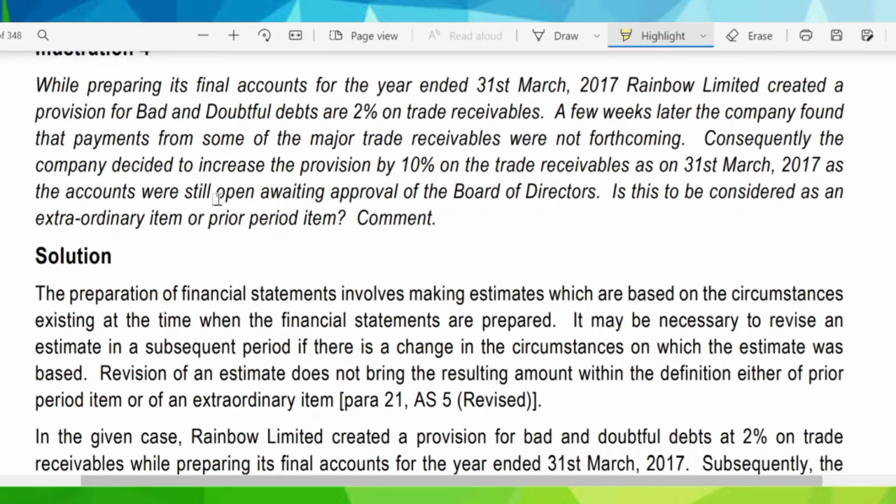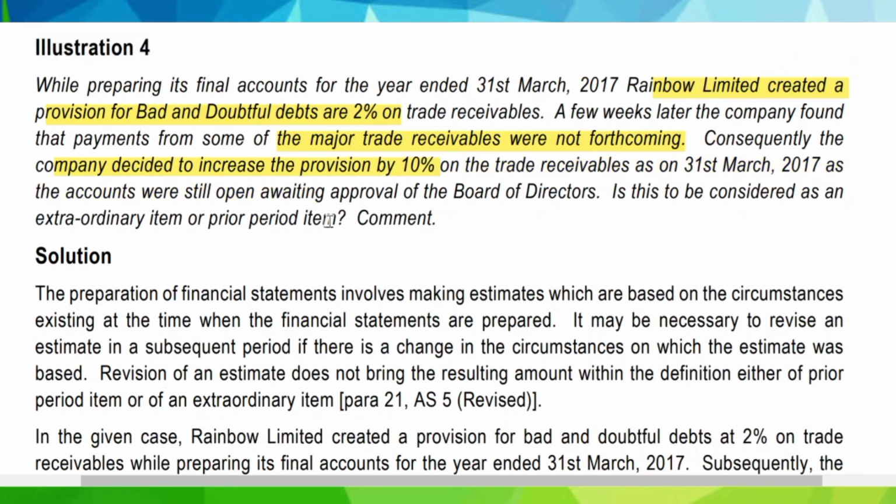Now moving further, while preparing its final account for the year ended 31st March 2017, Rainbow Limited created a provision for doubtful debt at 2% on trade receivable. A few weeks later, the company found that the payment from some of the major trade receivable were not forthcoming. Consequently, the company decided to increase the provision by 10% on the trade receivables as on 31st March 2017. As the accounts were still open and awaiting approval of BOD, is this to be considered as an extraordinary item or prior period item? Comment.